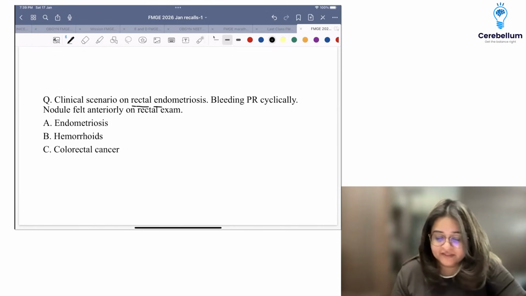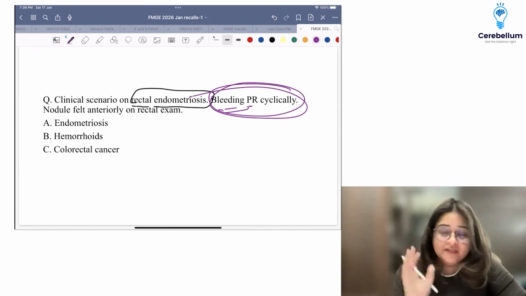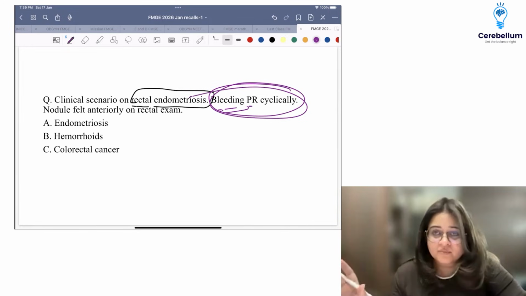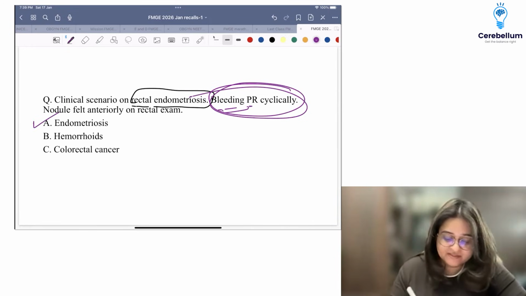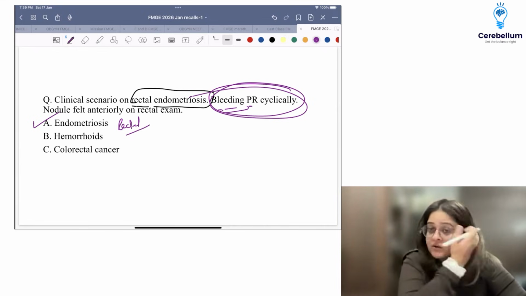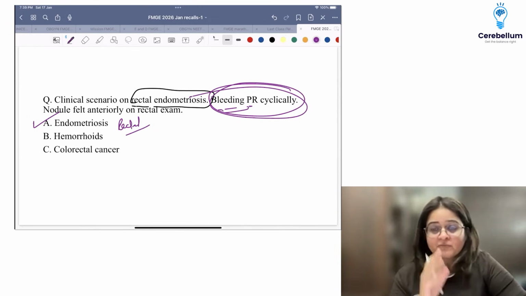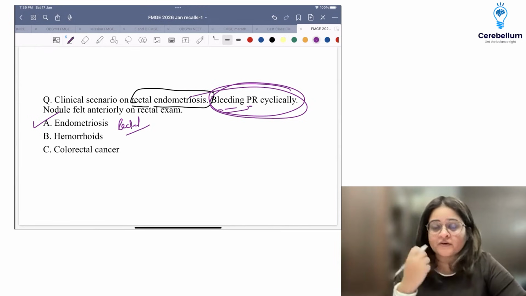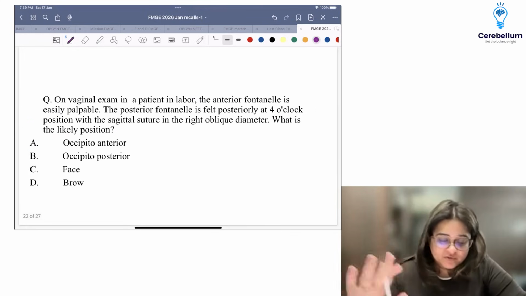Clinical scenario on rectal endometriosis. There was a question whether the patient is having cyclical bleeding per rectum. Whenever you have bleeding from anywhere in the body which is happening only during periods, it is always endometriosis. This is rectal; she probably has a rectal nodule which is felt, or this is called rectal endometriosis. Some women have bladder endometriosis, and they are going to have cyclical hematuria. Cyclical bleeding PR is endometriosis, nothing else.